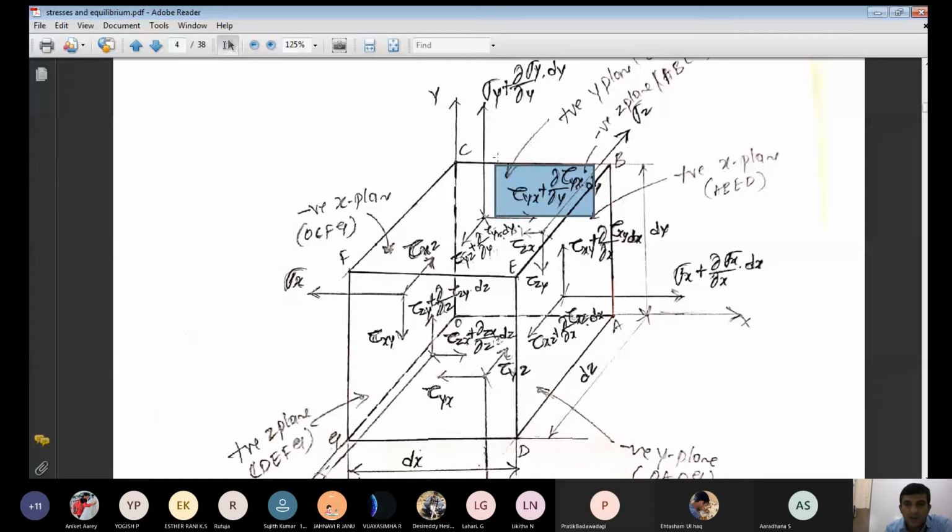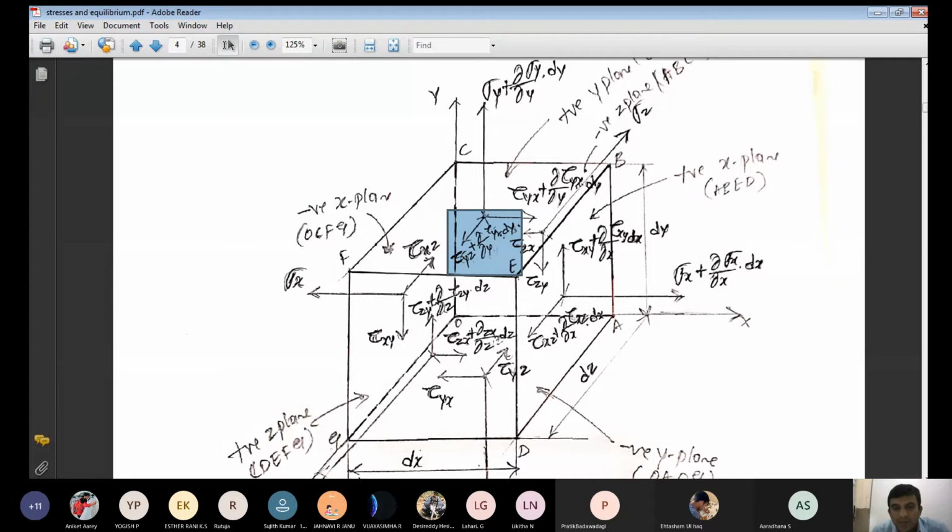Similarly, in the positive z direction, see this one, tau yz plus dou by dou y into tau yz into dy. Yes. Any doubt regarding this negative y plane and positive y plane?